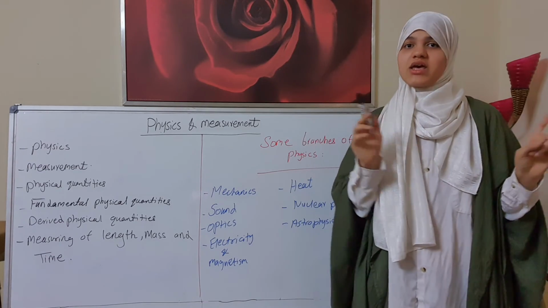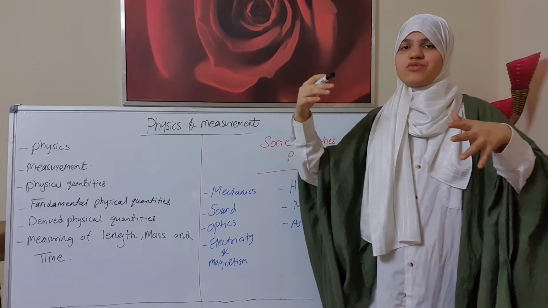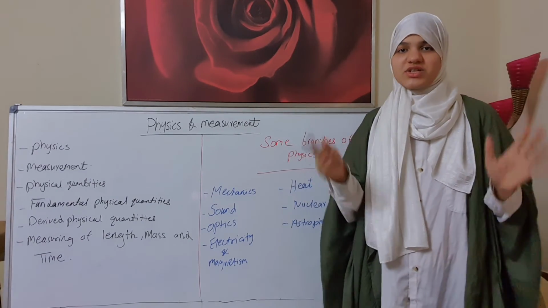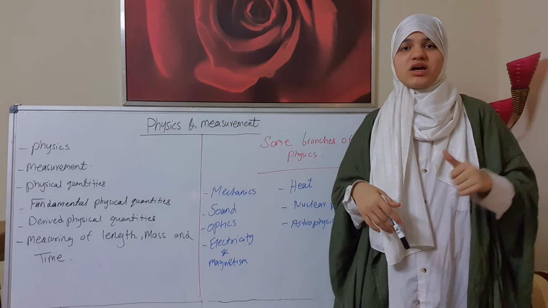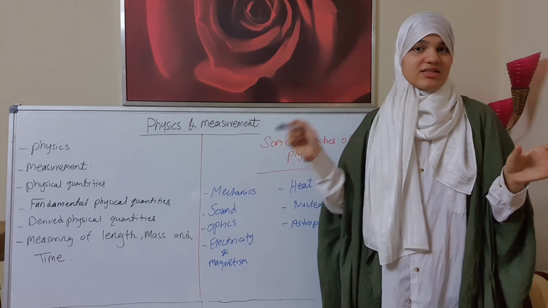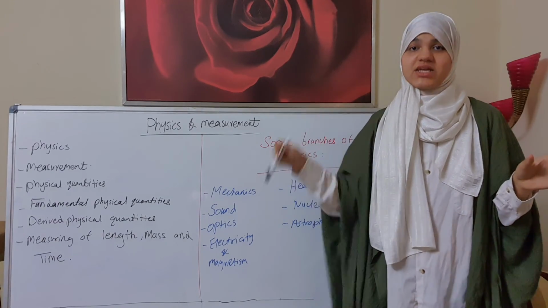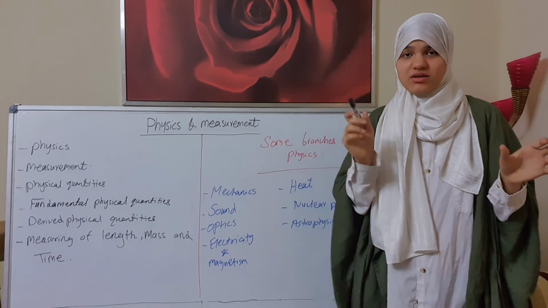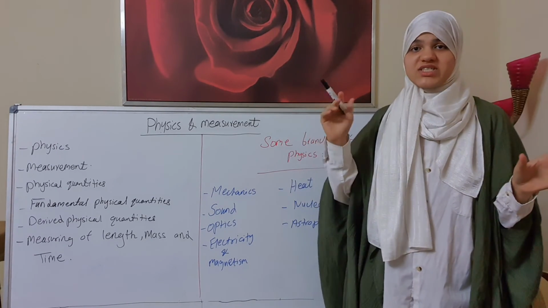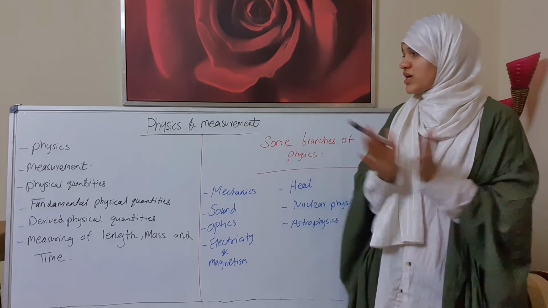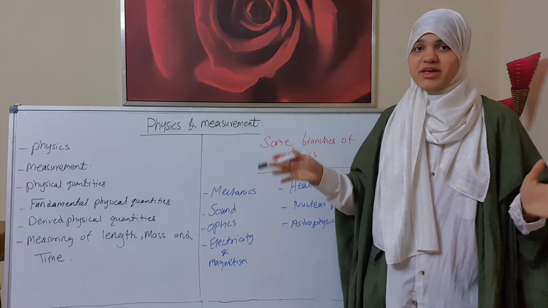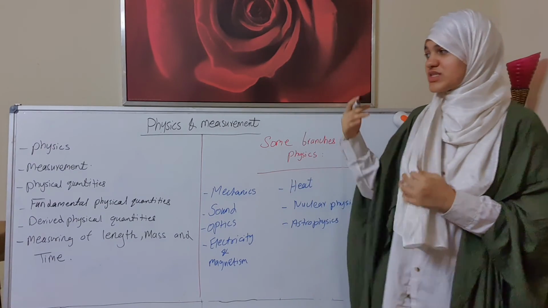So we can also convert from days to months, from weeks to years. For example, as we know before, 3 hours is equal to how many minutes? 3 hours is equal to 180 minutes. 1.25 hours is equal to 75 minutes. So that was about physics and measurement for today's topic.